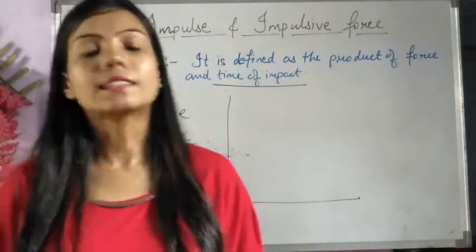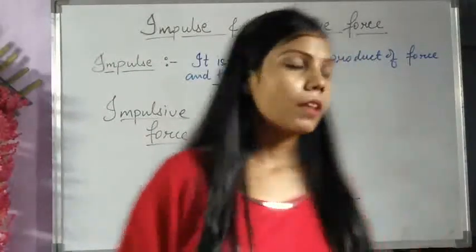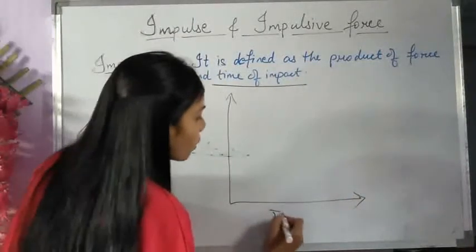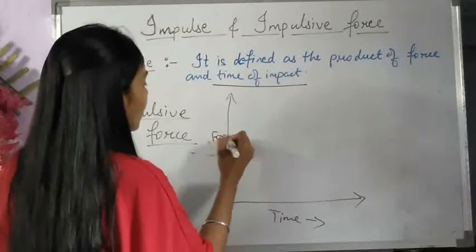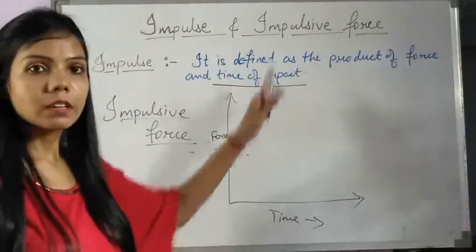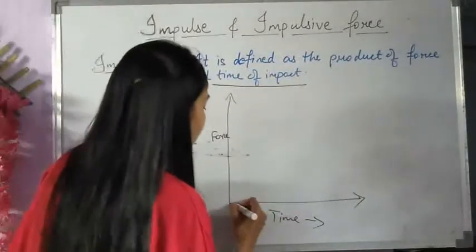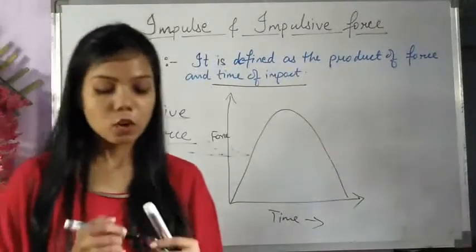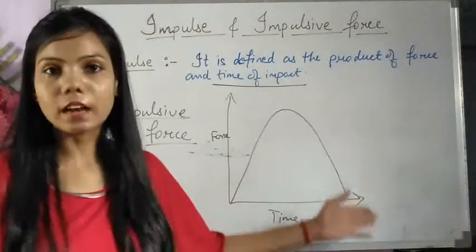Okay, so if acceleration is varying, force will also vary. By plotting a graph, suppose this axis is time and this is force, the curve for this impulsive force will be somehow like this. It will be in this way. So now we can find out what the force is from this graph.